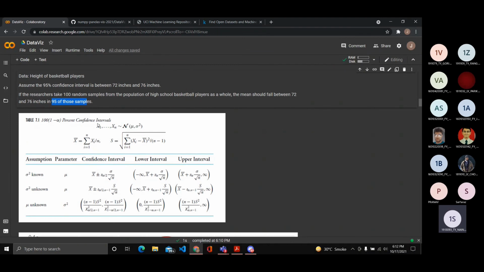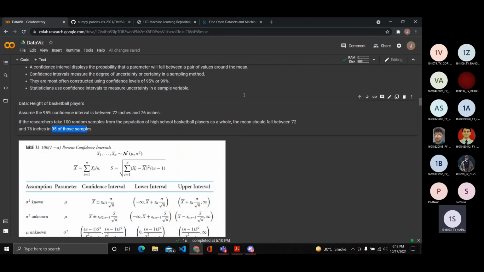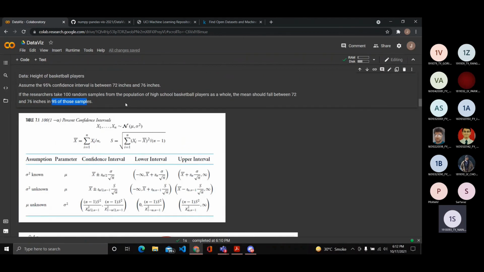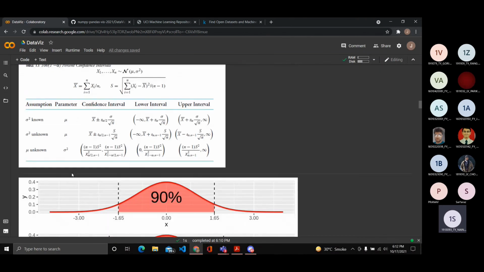This helps us in better understanding the data set with just a small sample, which is very good for computational purposes if you don't have that much power, and it isn't restricted to a sample mean. Any kind of sample variable, you can use this confidence interval. So in here you have the sample mean, your sample variance, and so on and so forth.